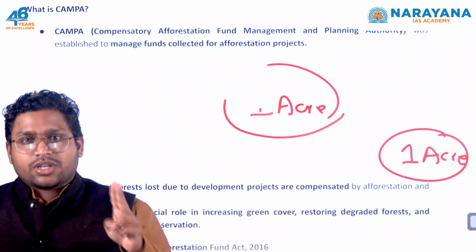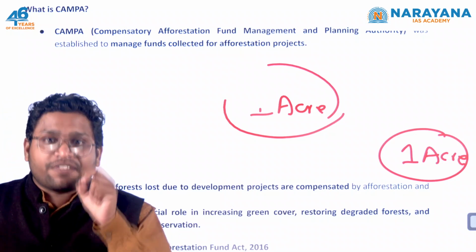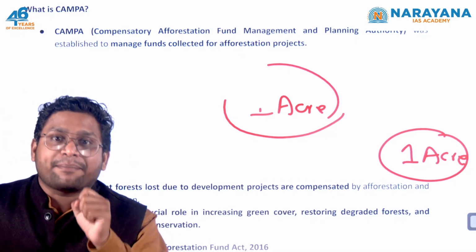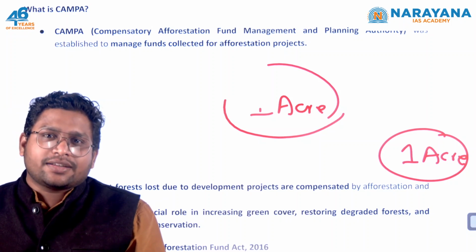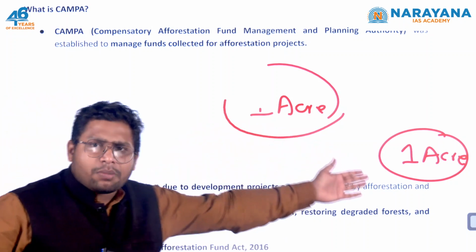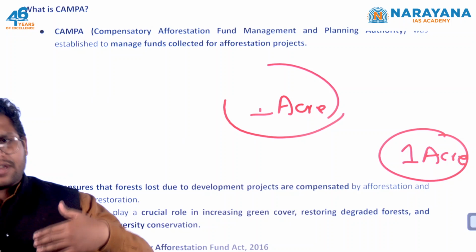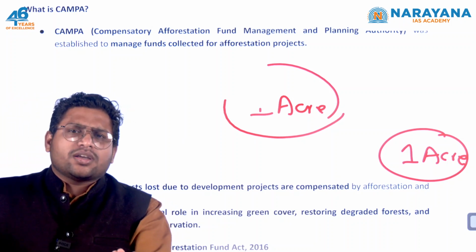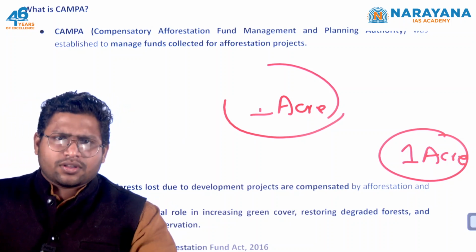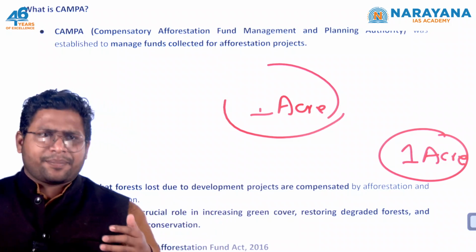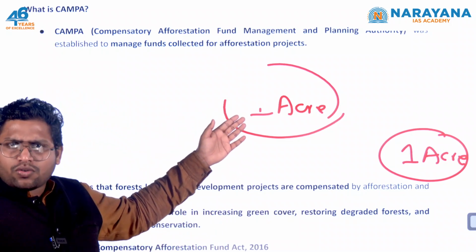The second thing that you will do is you will pay some fees to the government under this fund called the Campa Fund. Now why should we pay that? Because we have already compensated with a different land and we are generating forest. But you see, generating forest is a long thing. It will take a long time. Already we had a forest over here, you have cut it.